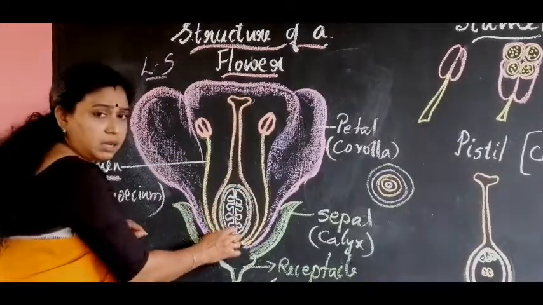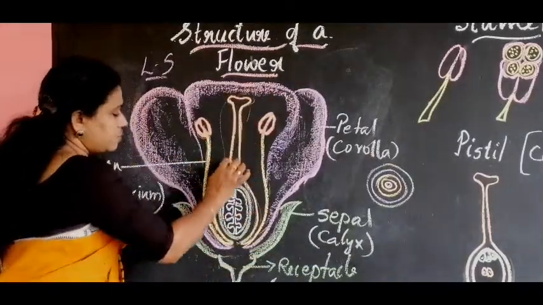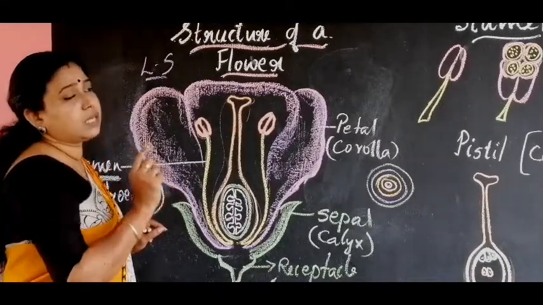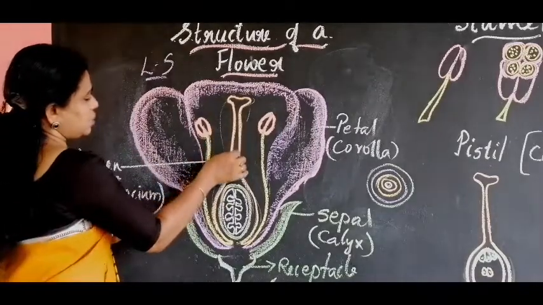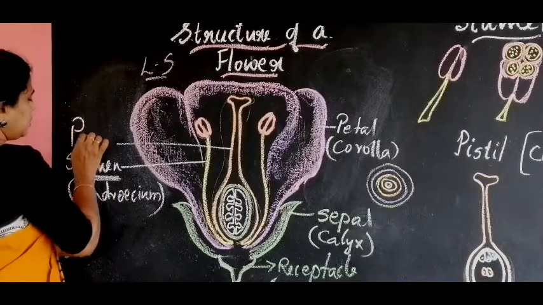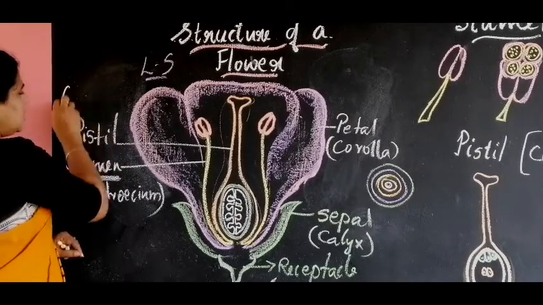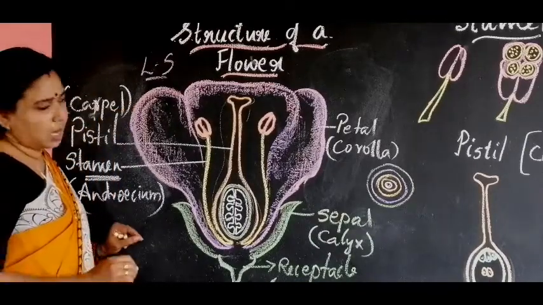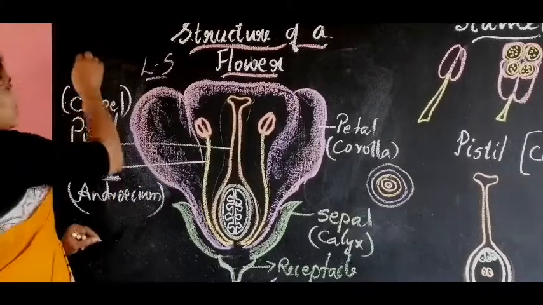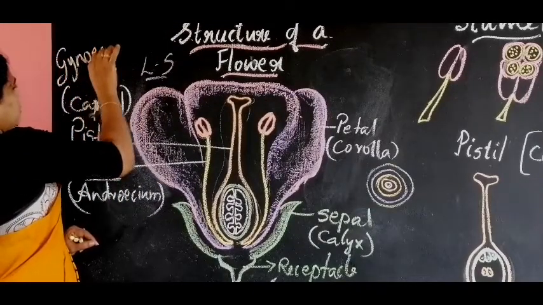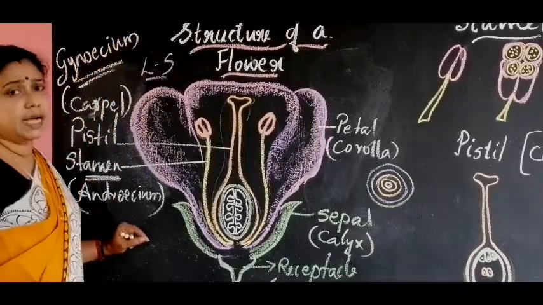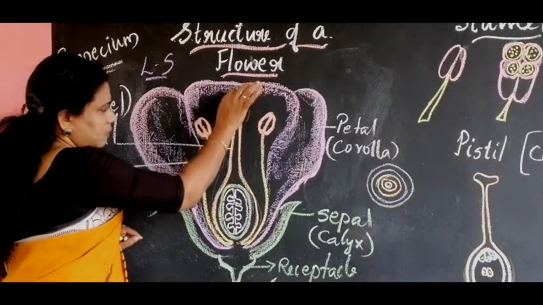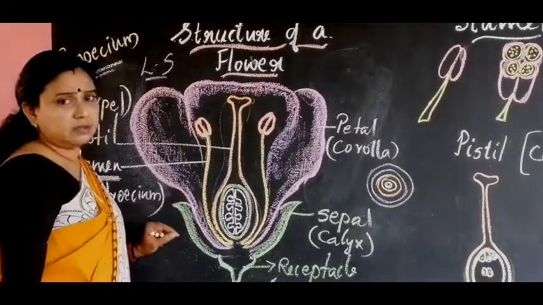Now, internal to the stamen is the female reproductive structure. What is the female reproductive structure? We have already studied that the carpel or pistil is the female reproductive structure. It is called the pistil or carpel, and this female reproductive structure is called the gynoecium. Now, this pistil has 3 parts that you can study in detail.